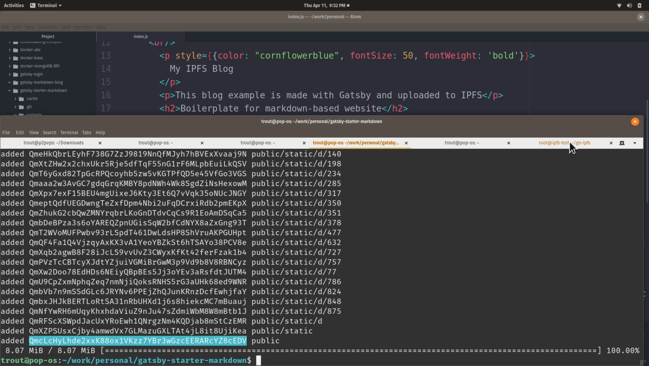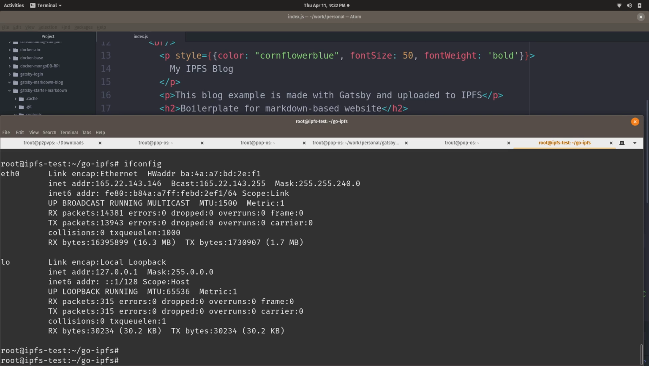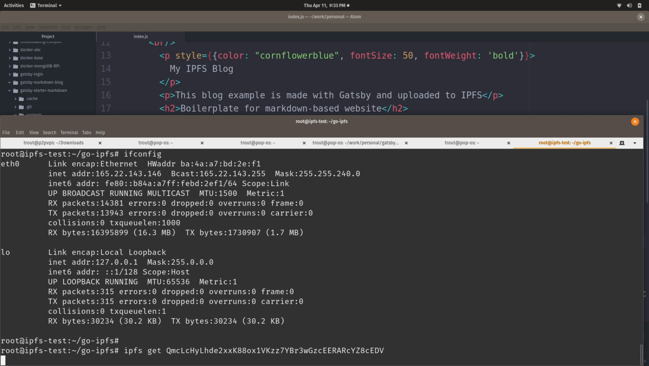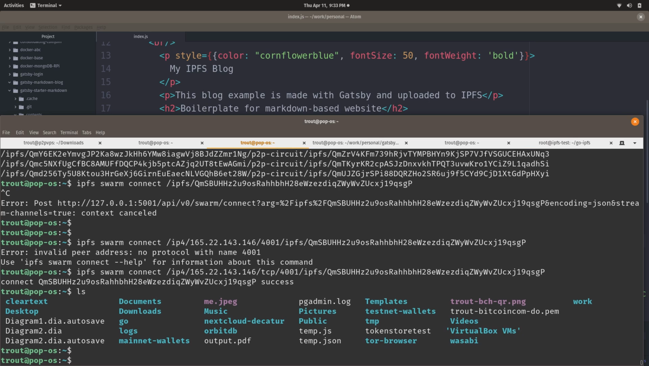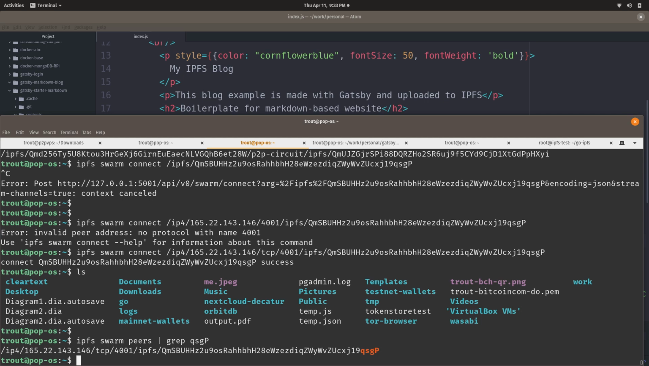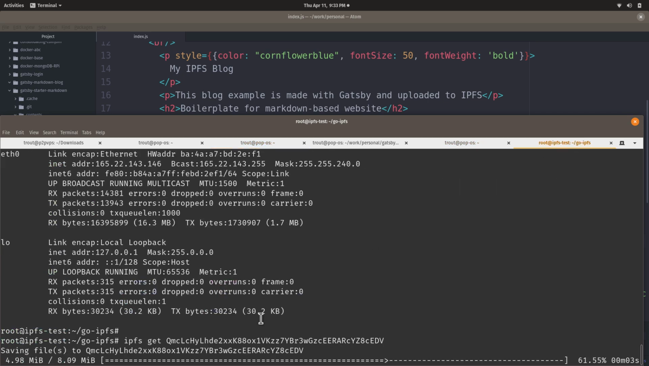So now that you've done that, you can go back over to your cloud server and go ipfs get, and then paste the hash of that public directory here. And so now it's trying to handshake with the cloud server. This is like the new FTP, right? And let's see, if I go ipfs swarm peers and then grep QSGP, that's the last 4 digits of the hash. Okay, there, I can see I am connected. It just took it a minute.